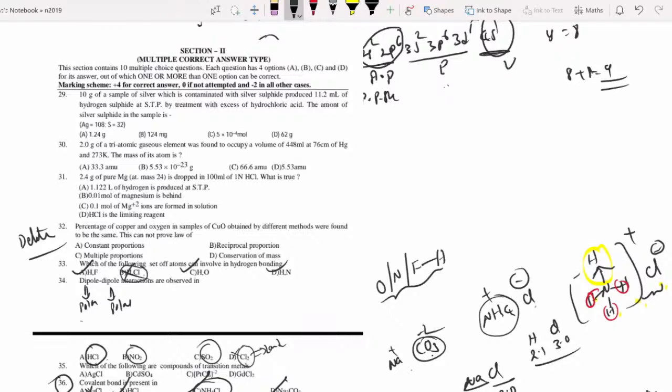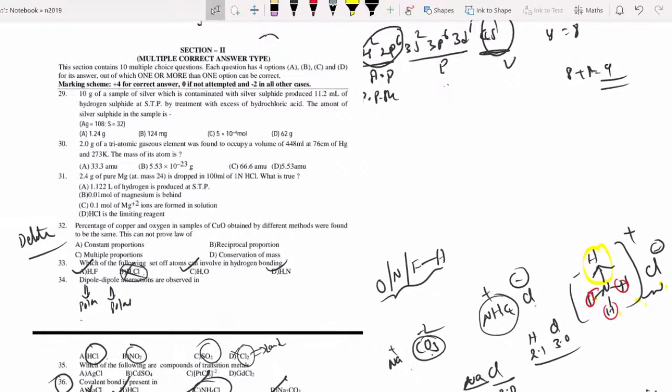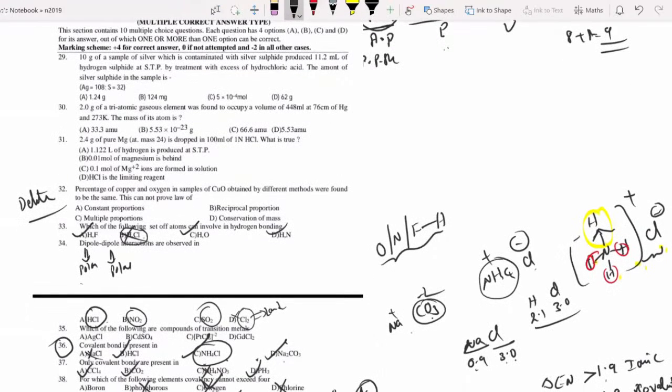Okay sir, you missed question number 35. Oh, I'm sorry, your question number 35: which of the following compounds are transition metal? Sir, what is transition metal?